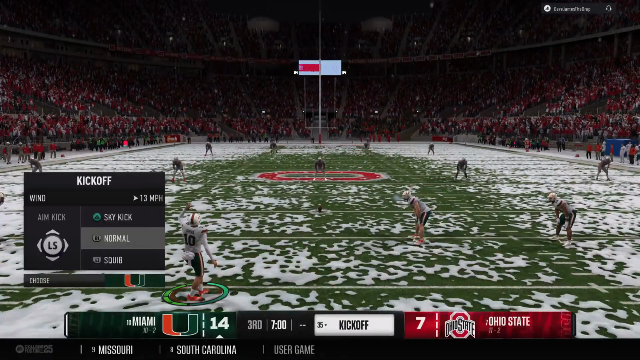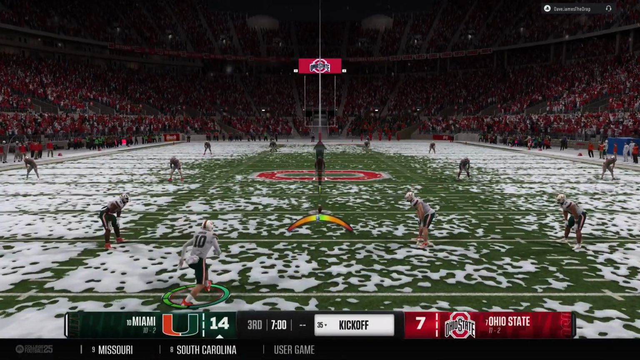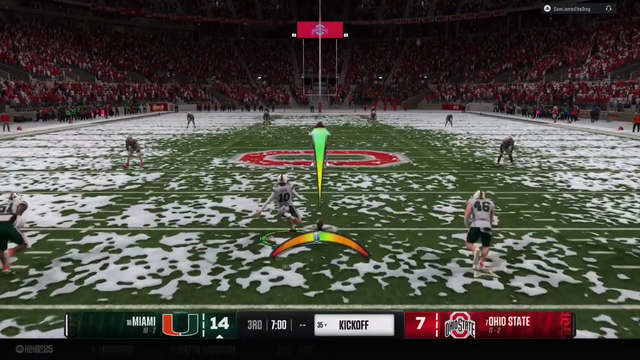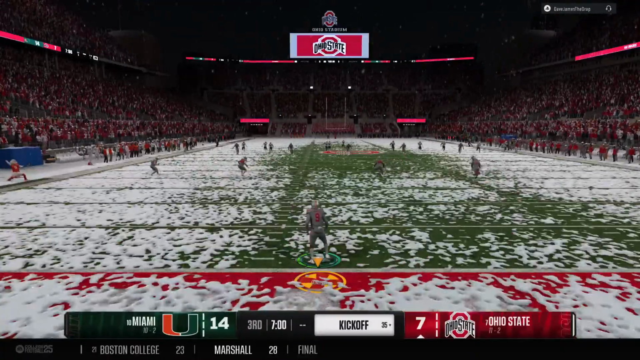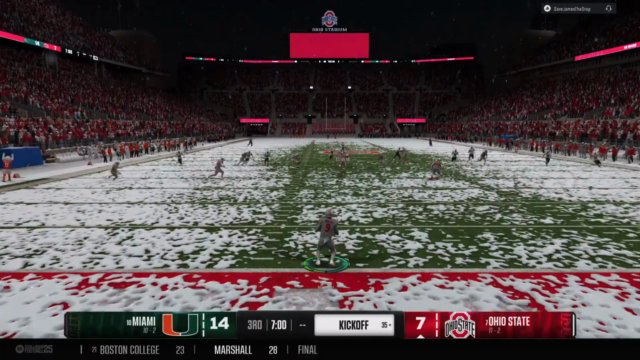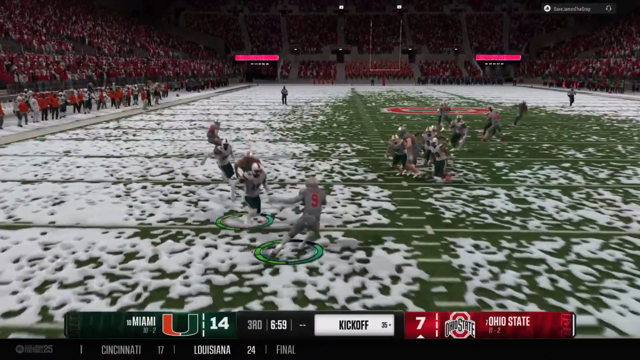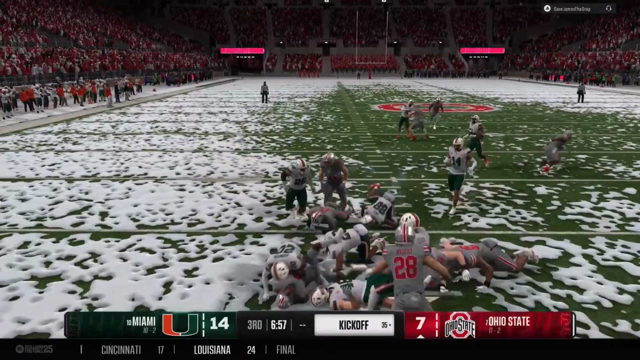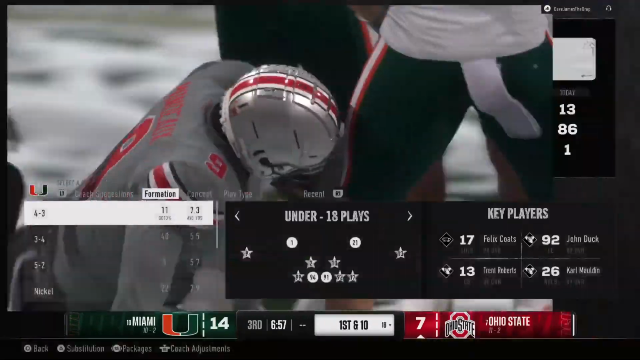Here's the kickoff team. Let's see if they give the returner an opportunity to bring this back. And he takes this from inside the 5. He'll be tackled at the 18. That's good coverage there.